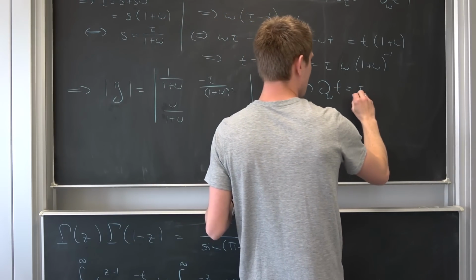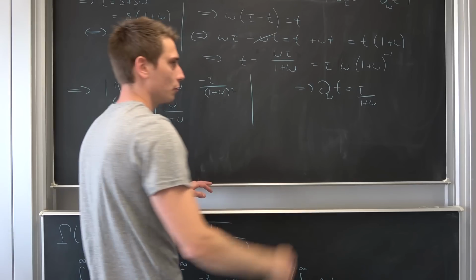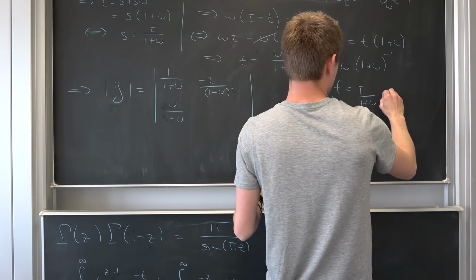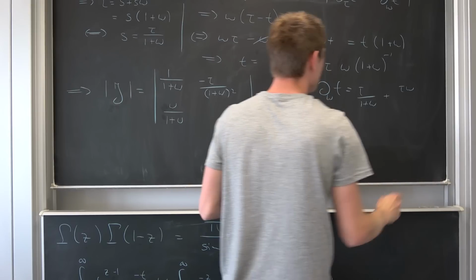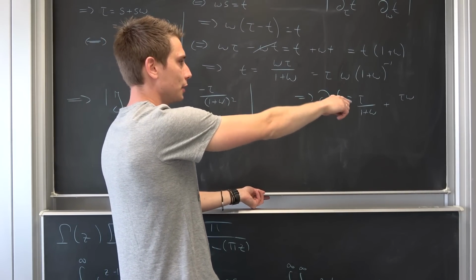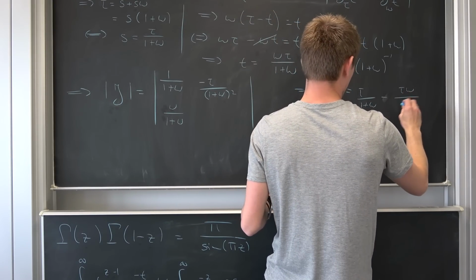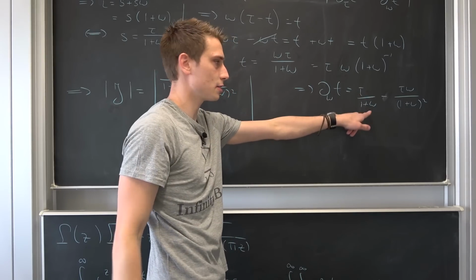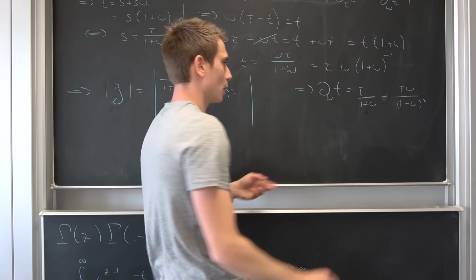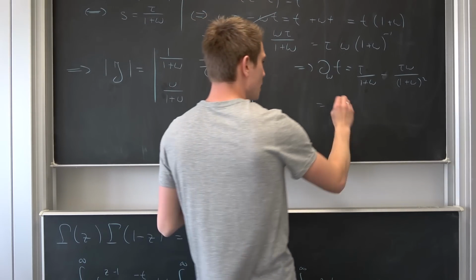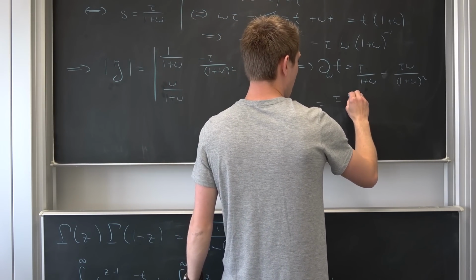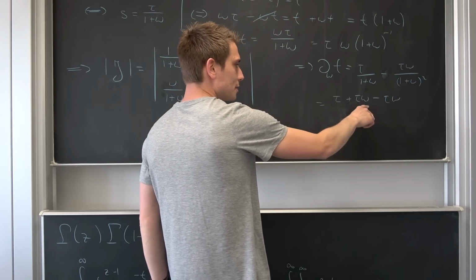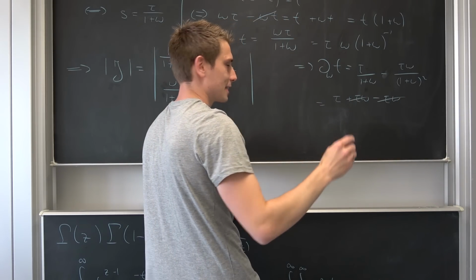If we differentiate this first part, this is 1 over 1 plus omega, and then we are going to let the other stuff stay, so this is plus tau times omega, and we know what this differential is. It's negative 1 over 1 plus omega squared, meaning we can advance this thing by 1 plus omega over 1 plus omega, expand this fraction, we are going to get tau plus tau times omega minus tau minus tau times omega. This and that is going to cancel out.